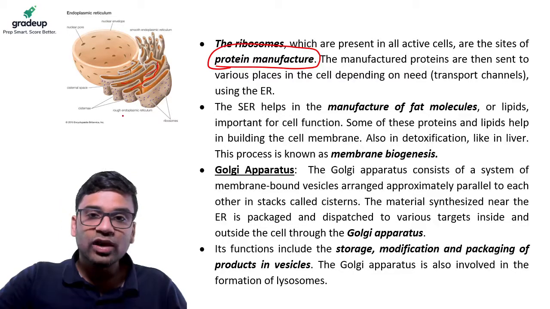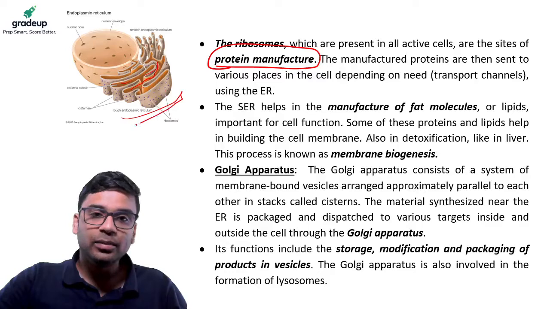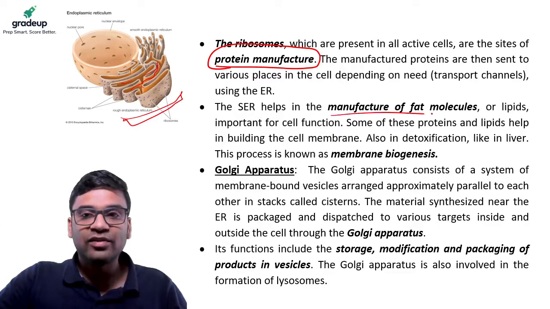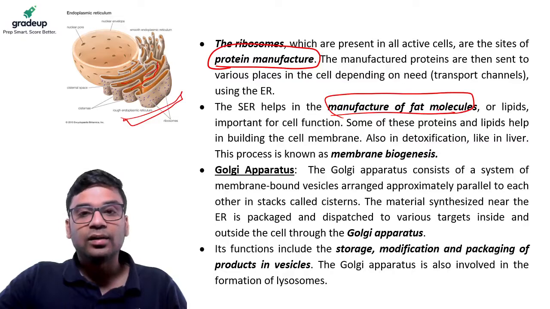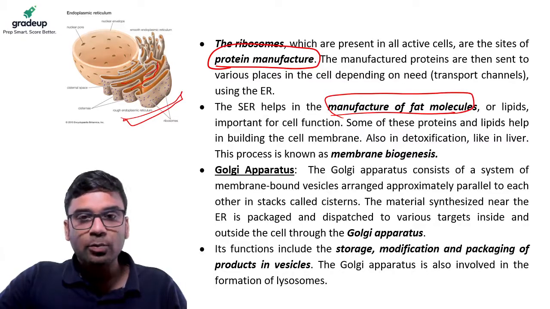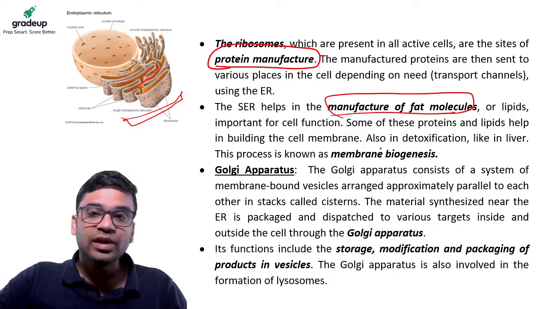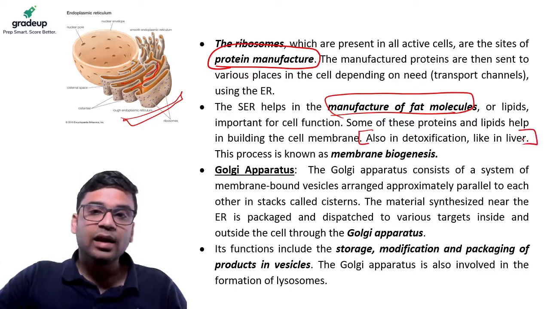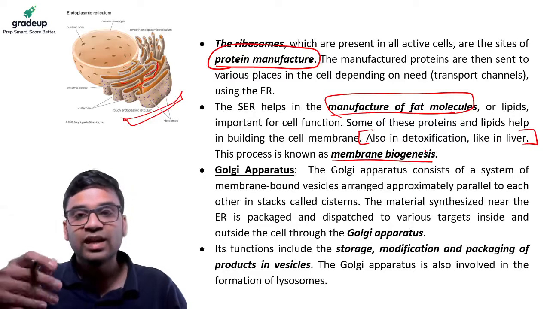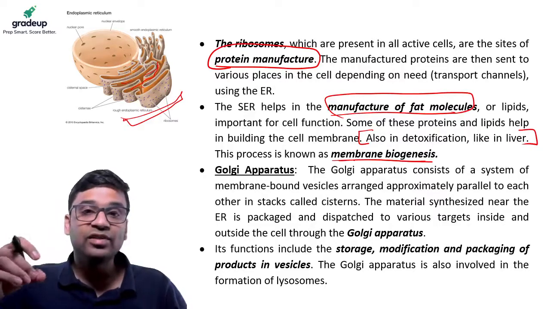Similarly, we also have a smooth endoplasmic reticulum, which is used for the manufacture of fat molecules, lipids, and other components of cell function. They are also used in detoxification, like in the liver, and this process is called membrane biogenesis. That means they help in the building of the cell membrane.